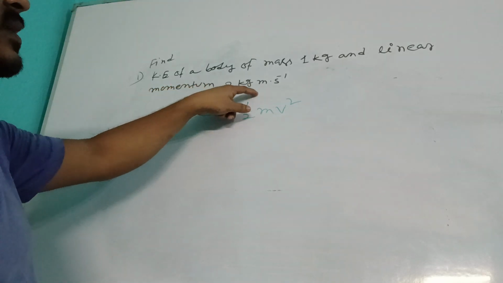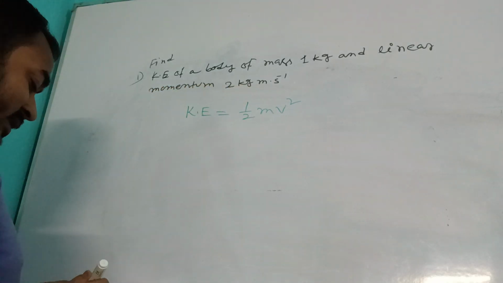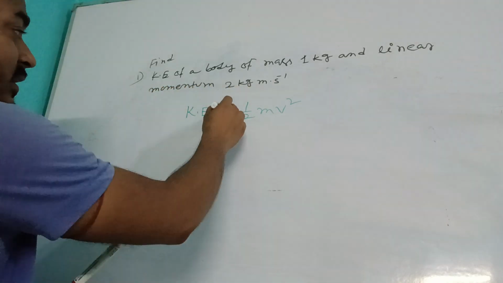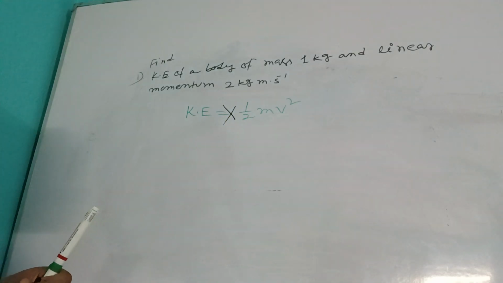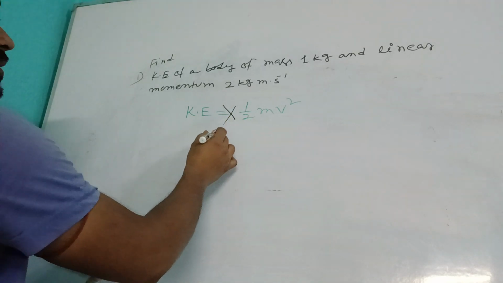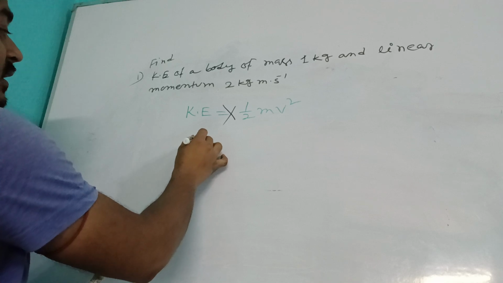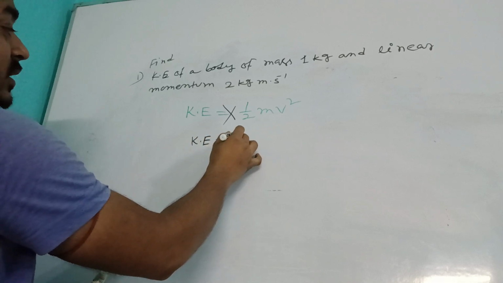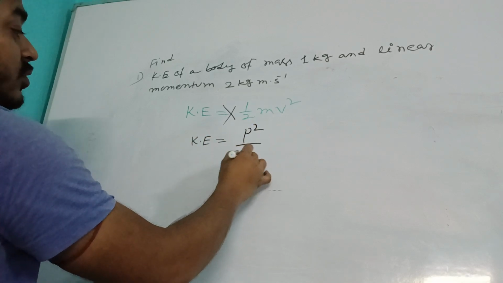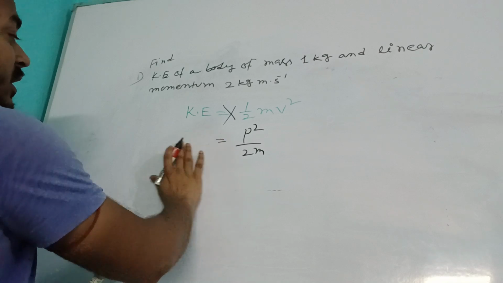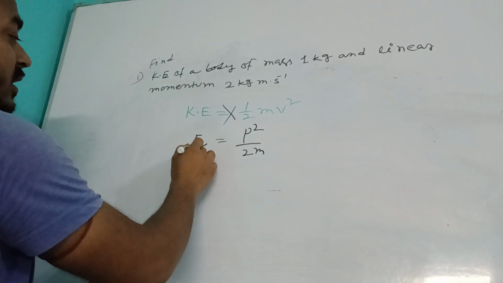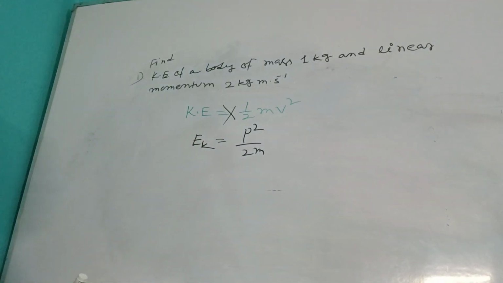Here is given linear momentum. So this equation will not work. इसे तो तुम कर नहीं सकते. So for kinetic energy, what is the other formula? Kinetic energy is equal to P square by 2m. यहाँ पे हमने लिखे थे kinetic energy E suffix K. So P square by 2m.